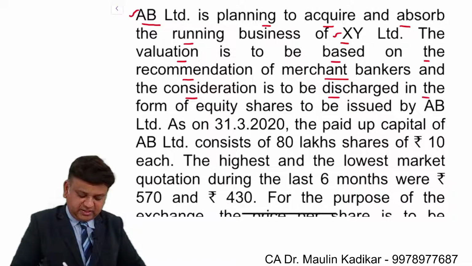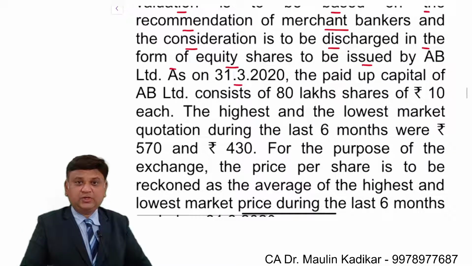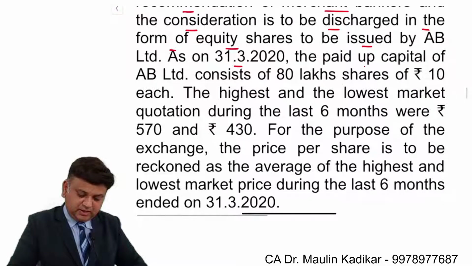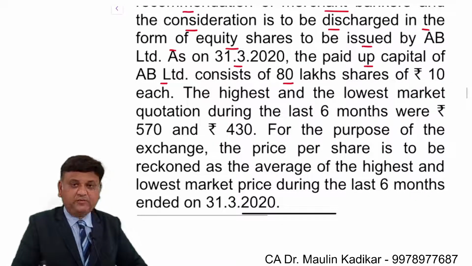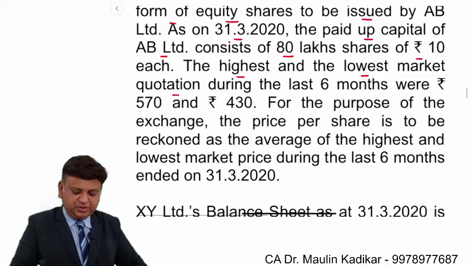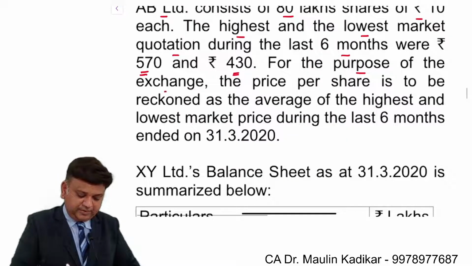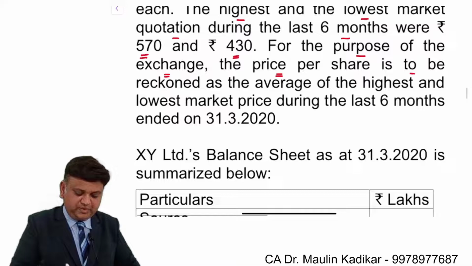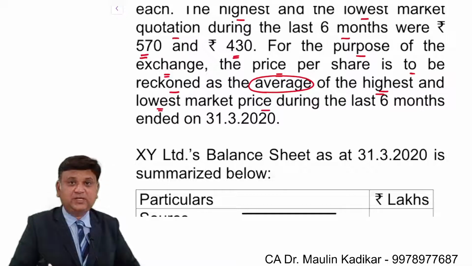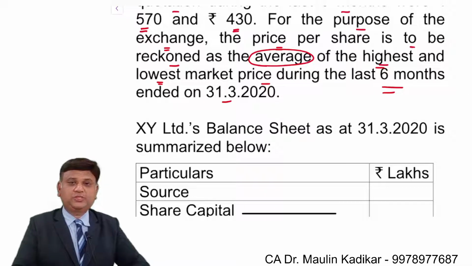Consideration is to be discharged in the form of equity shares to be issued by AB Limited. As on 31st of March 2020, the paid up capital of AB Limited consists of 80 lakh shares of rupees 10. Highest and lowest market quotation during the last 6 months were 570 and 430. For the purpose of exchange, the price per share is to be recognized as the average of the highest and the lowest market price during the last 6 months ended on 31st of March 2020.